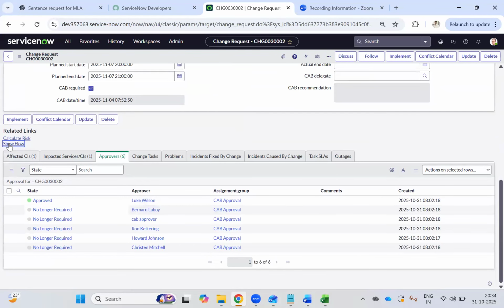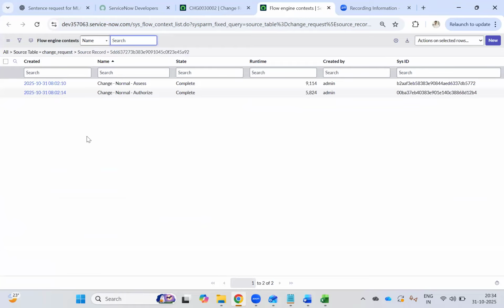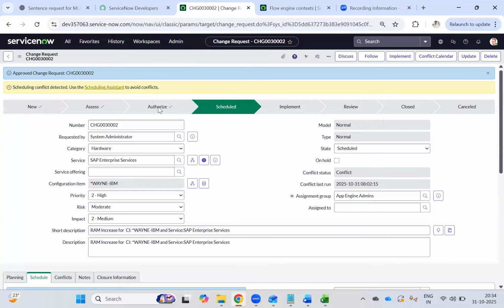If you see here, there is a workflow running behind this. Flow designer is working. The first phase, change from assess to authorize, has come. Once I approve from authorize, it went to schedule.